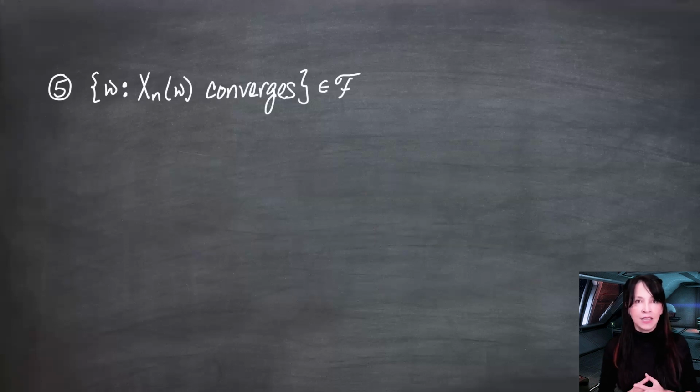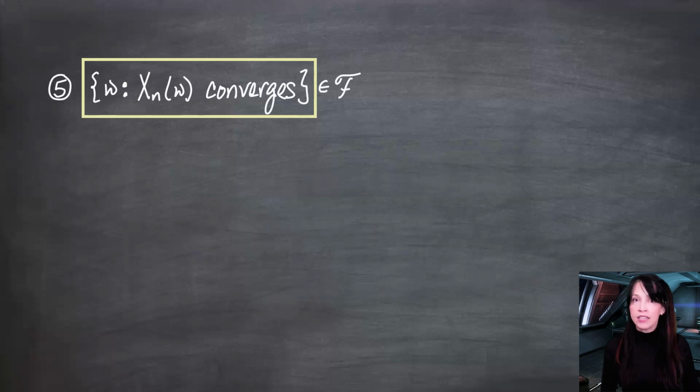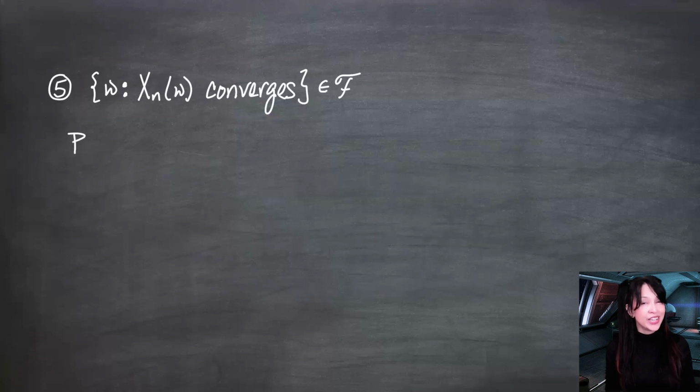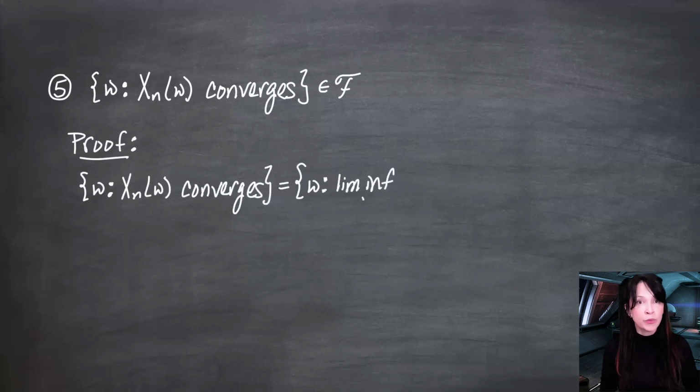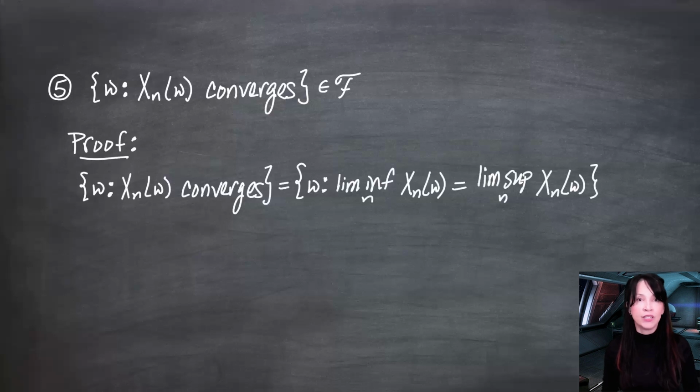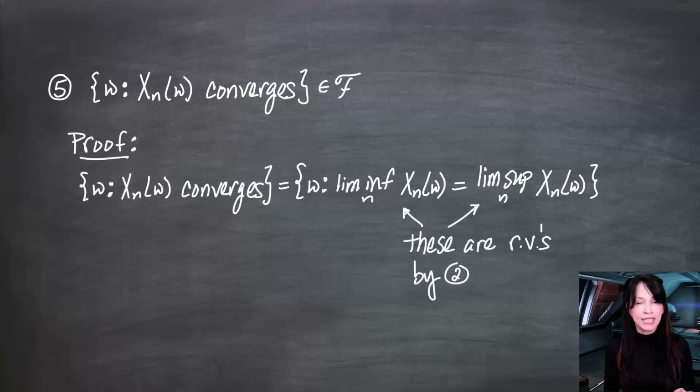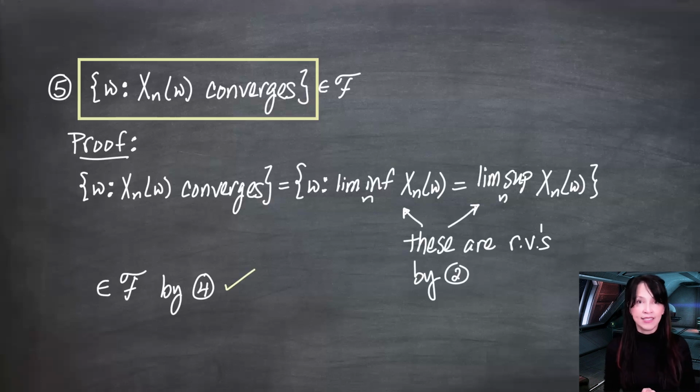Let's show it. This set over here: if X_n converges, how do you know it converges? We need the lim inf to equal the lim sup. The set of omegas for which X_n of omega converges is the set of omegas for which the lim inf of X_n of omega is equal to the lim sup of X_n of omega. Now, these are each individually random variables. We saw that today. And by the previous property, given two random variables, the set of omega on which they're equal is a set in F. So this was property 4 just before this property. Therefore, this set is in F. So anytime I take a probability measure of something like this, it makes sense.